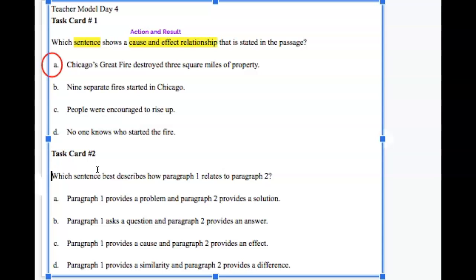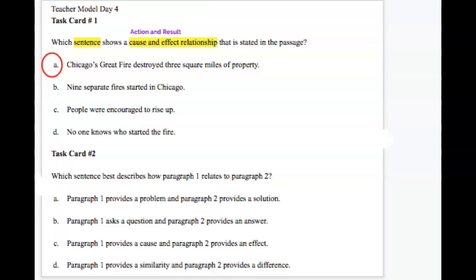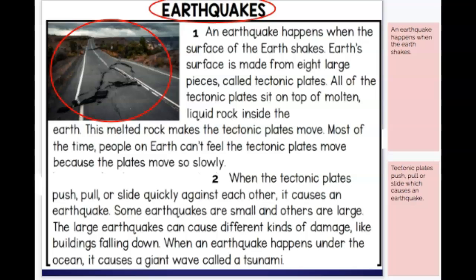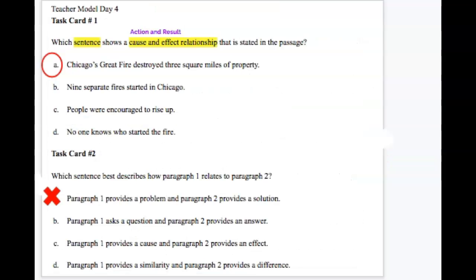It can destroy buildings. Okay, so A, paragraph 1 provides a problem and paragraph 2 provides a solution. Well, it wasn't problem and solution. It didn't give us a solution on how to solve the problem of earthquakes happening. It didn't do that, so there was no solution. B, paragraph 1 asks a question and paragraph 2 provides an answer. So if I look back at the article, there were no questions being asked. So that cannot be our choice.